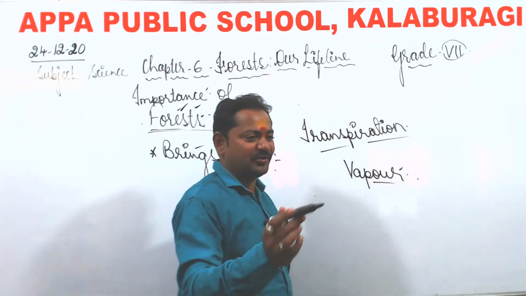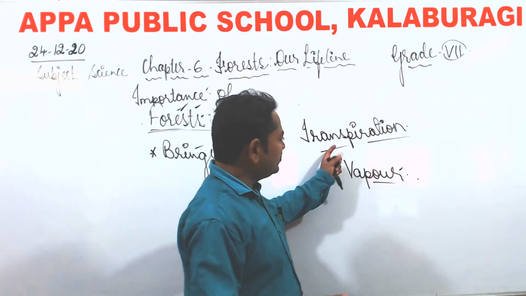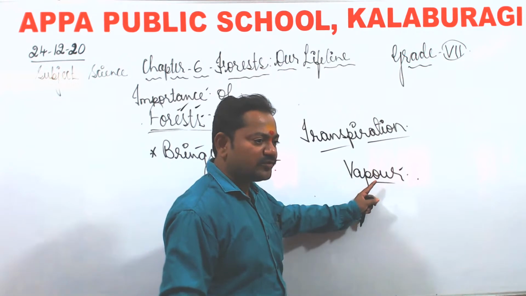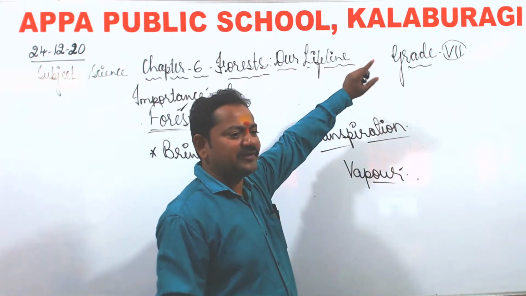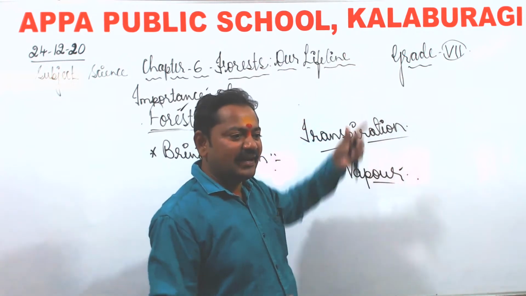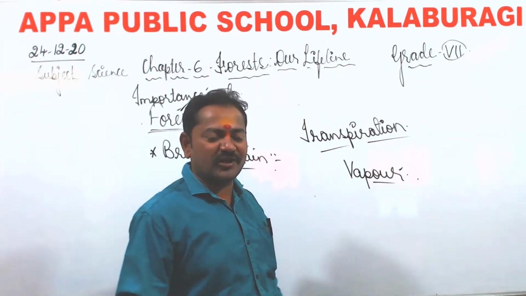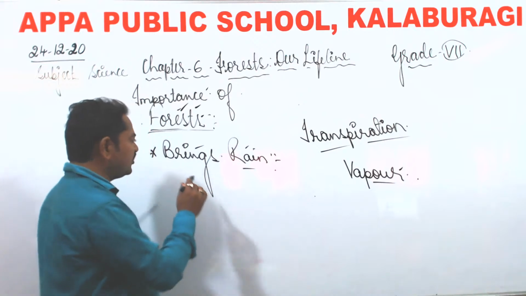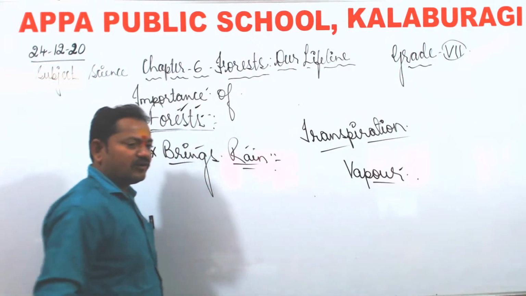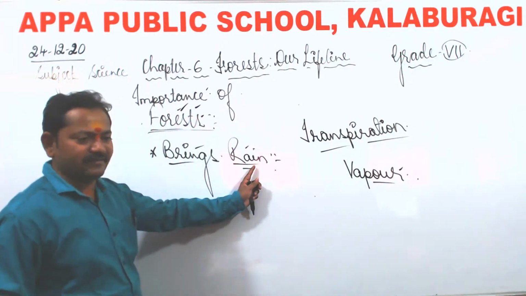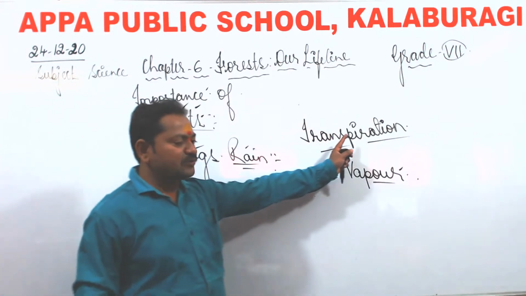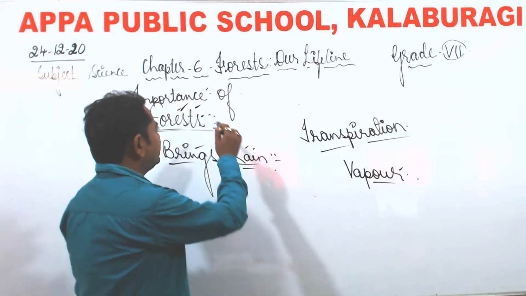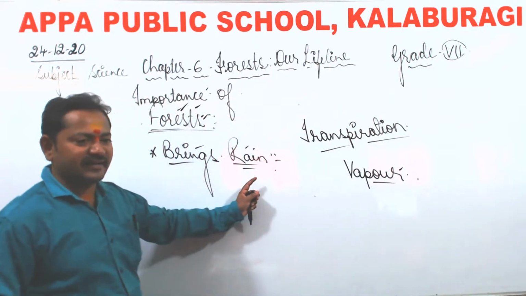Now what happens due to evaporation? Due to this, transpiration and evaporation will take place. As a result of this, the water vapor travels into the atmosphere, formation of clouds will take place, and you already know the process of the water cycle. So in this way, forests are very useful in bringing rain. By the process of transpiration and evaporation, forests are useful in bringing the rain.